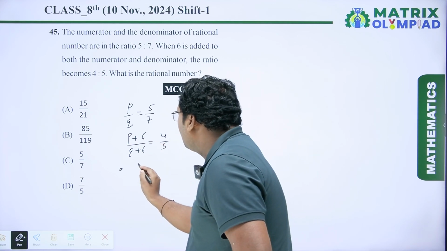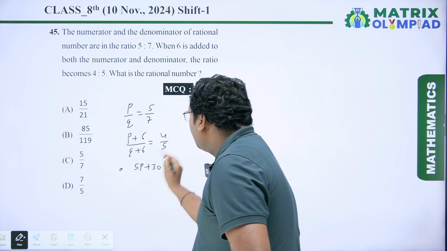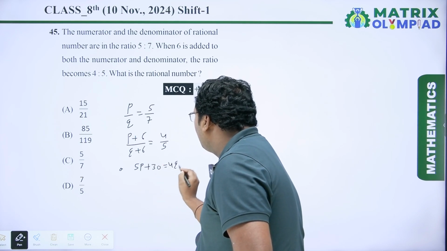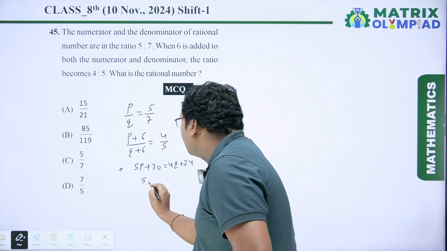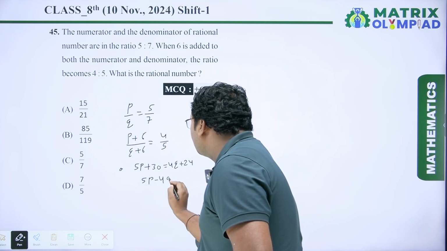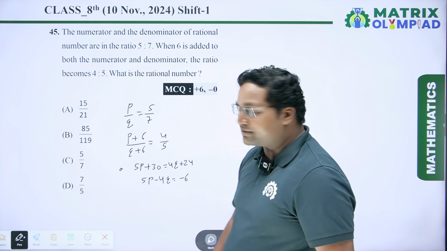So we will get 5P plus 30 equal to 4Q plus 24. From here we get 5P minus 4Q equal to 24 minus 30, which is equal to minus 6.